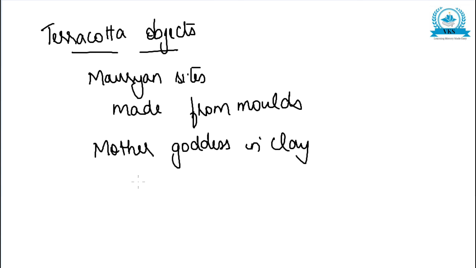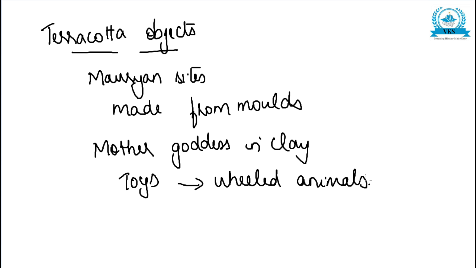Now, terracotta was also used for making toys, and these consisted mainly of wheeled animals. All these have been discovered during the archaeological excavation of Mauryan sites. So all these were the contribution of the Mauryas to art and architecture. Now let us go to the next topic, that is causes for the decline of the Mauryas.